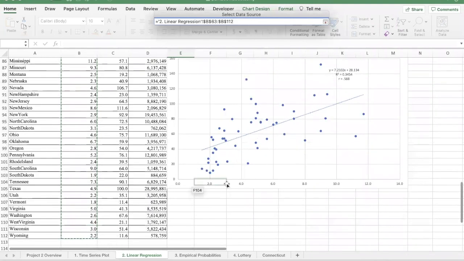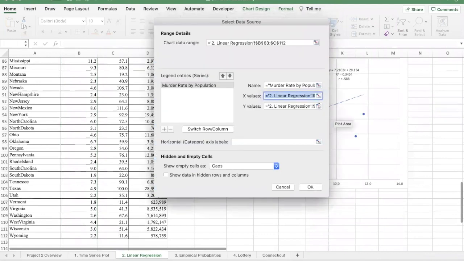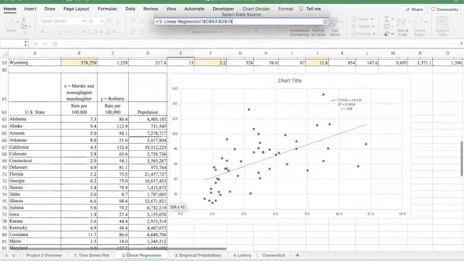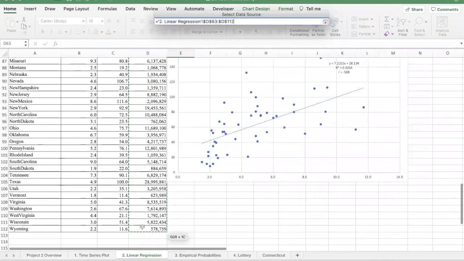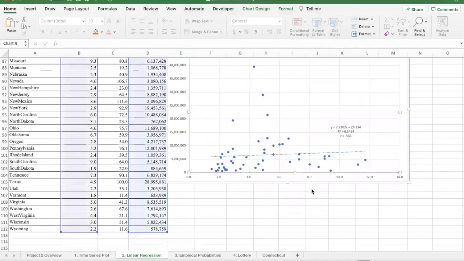Then hit return or enter. Then I'm going to select this box here, and then I'm going to select the Y's. Now the Y's I want here are the population numbers. So I'm going to select the populations of all the states, hit enter. All right, so we've changed the X and we've changed the Y and we've changed the title. So let's take a look.